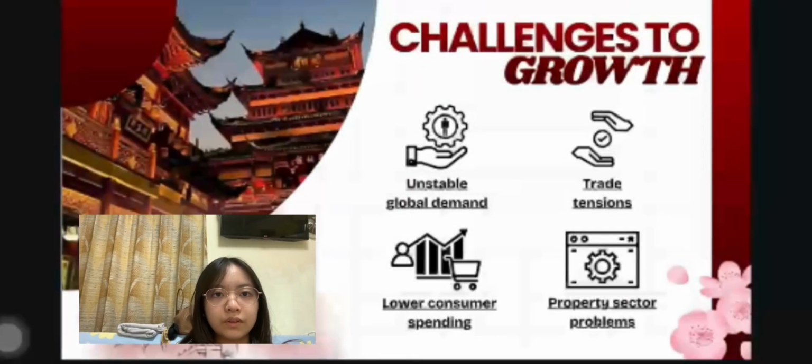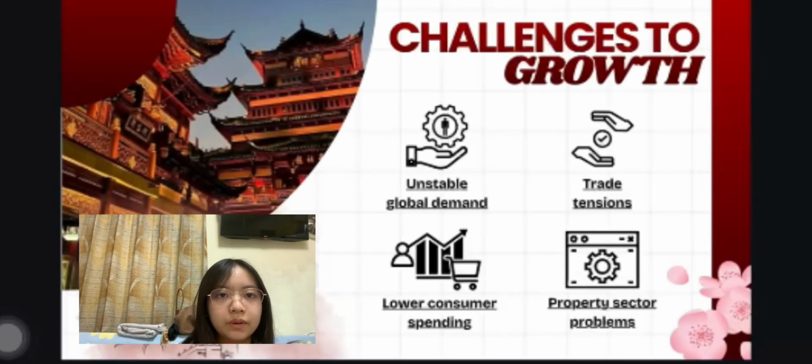Despite continued growth, China also faces several economic challenges. One challenge is unstable global demand, which can reduce exports. Trade tensions with other countries may also affect business and investment. In addition, lower consumer spending inside the country can also slow economic activity. Problems in the property sector, such as debt and declining housing demand, have also created pressure on the economy.